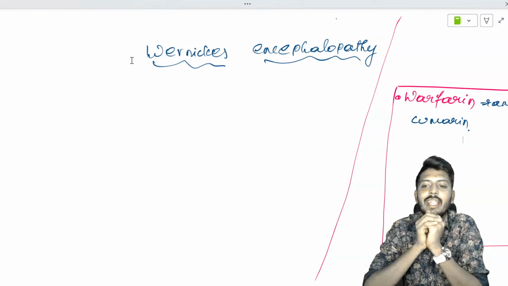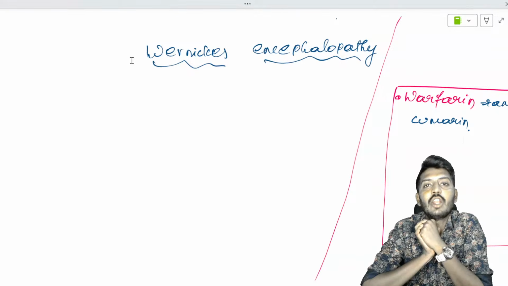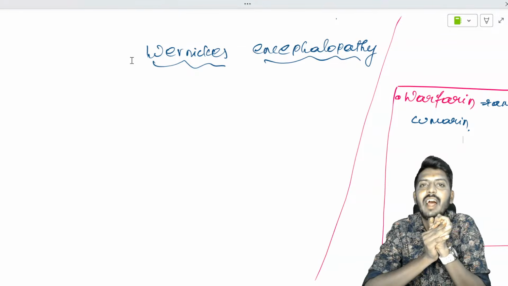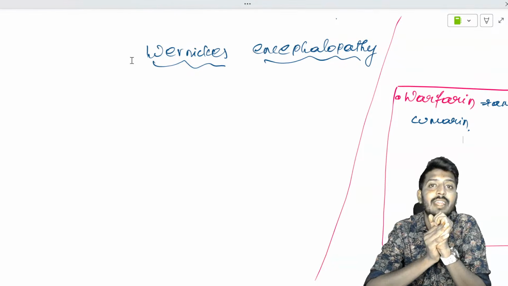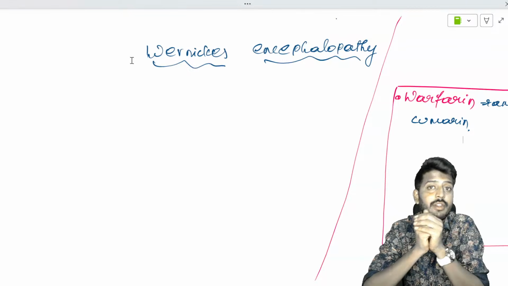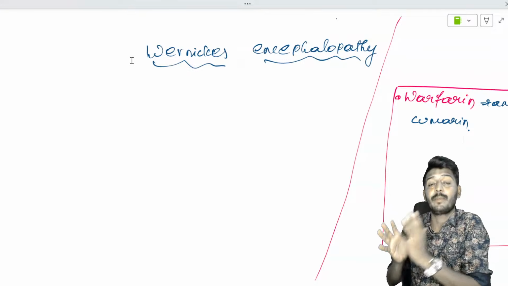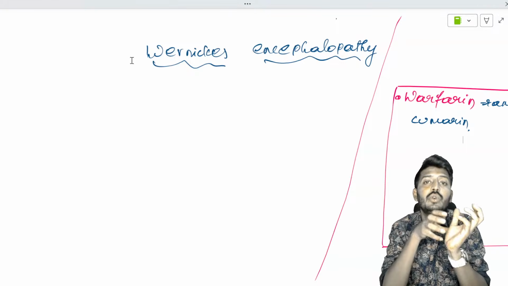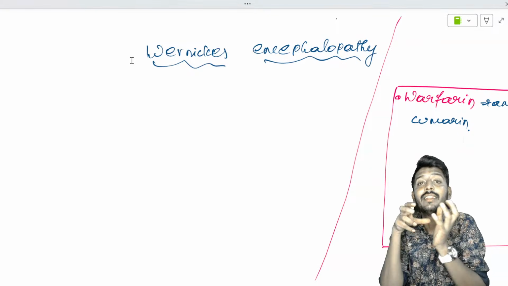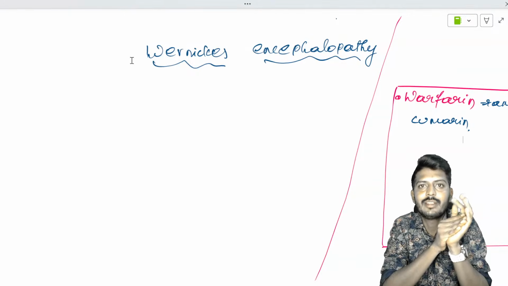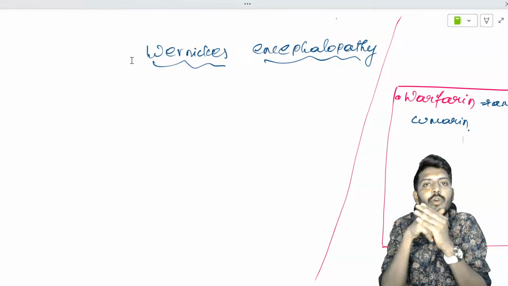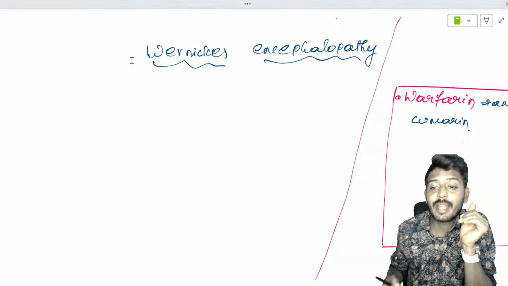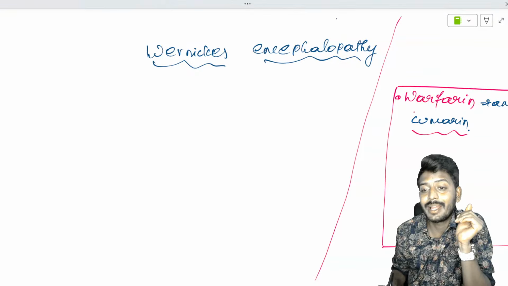So he went and told this idea to somebody called the Wisconsin Alumni Research Foundation. This Wisconsin Alumni Research Foundation saw a potential in his idea and said, we will fund the complete project, do the research. There was a rat poison causing bleeding and death of rats. These people thought that if controlledly used and a chemical isolated, this can be used as a blood thinner. That was the proposal. So who funded the research? Wisconsin Alumni Research Foundation. And where are these chemicals derived from? They are derived from chemicals called coumarins. So that is why it has the name warfarin.